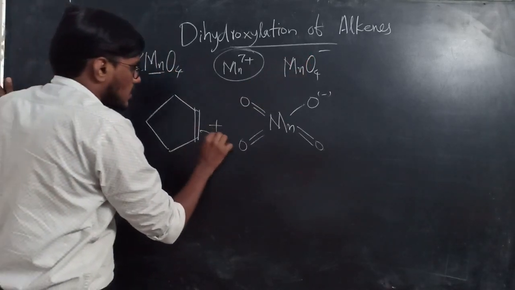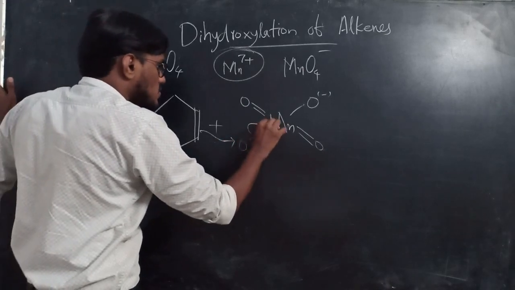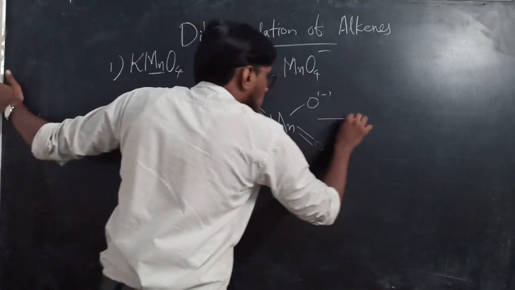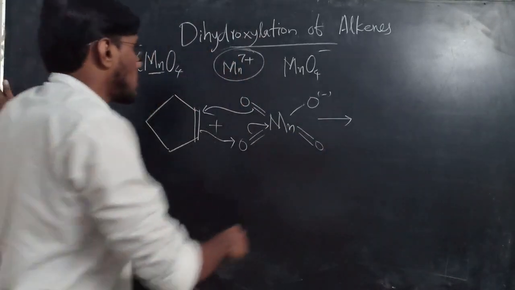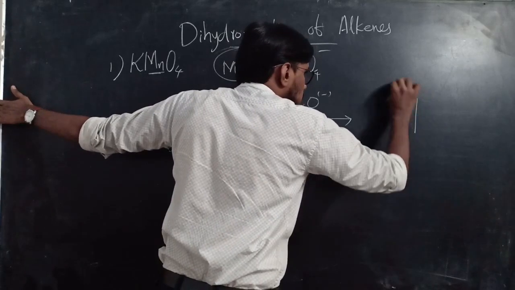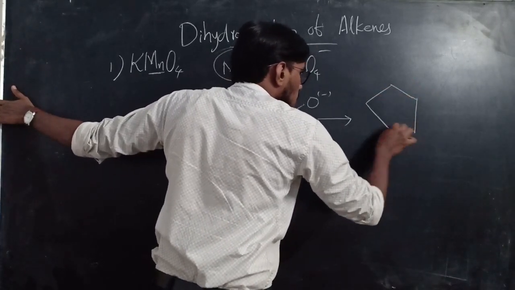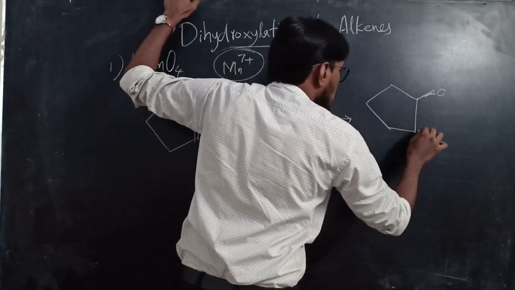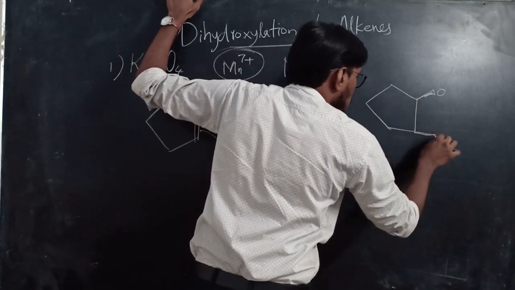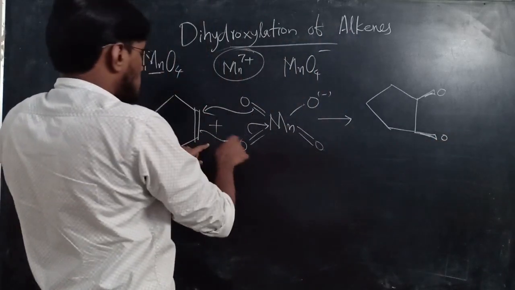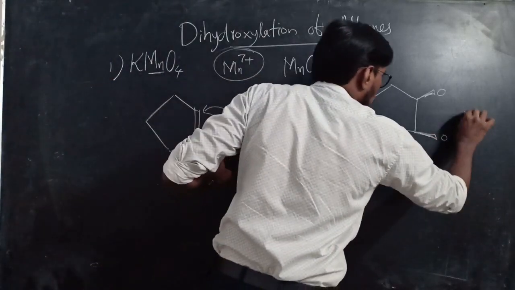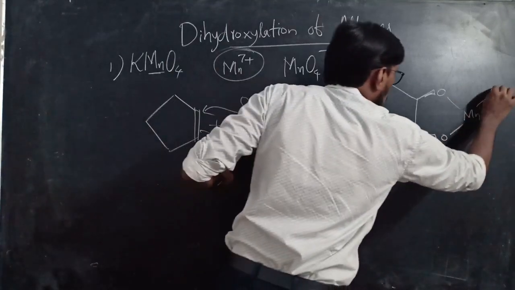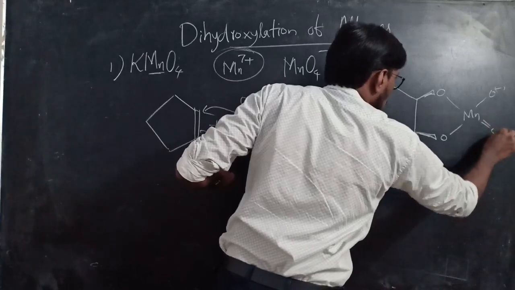Here it first attacks like this and here attacks like this, and forms a cyclic ester. Okay, the cyclic ester may be like this. Yes, here it forms a bond with the oxygen. Here also it forms a bond with oxygen. Okay, this is the bond formation with oxygen. Manganese here has a single bond, here a single bond, and O minus and a double bond O.